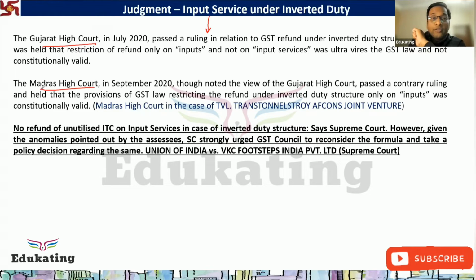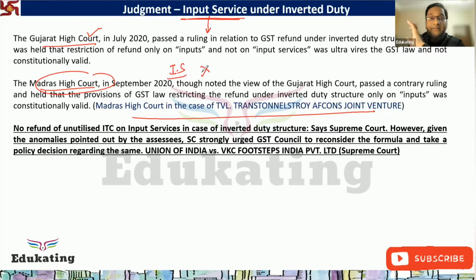But Madras High Court gave the contradictory judgment, saying that the law is correct and input service refund should not be permitted. The matter went to the Supreme Court and finally they upheld the decision of Madras High Court. Means input services are not permitted under inverted duty. That is clear.